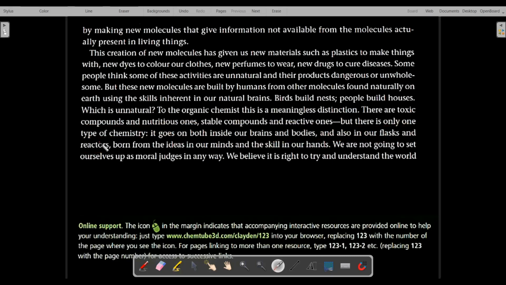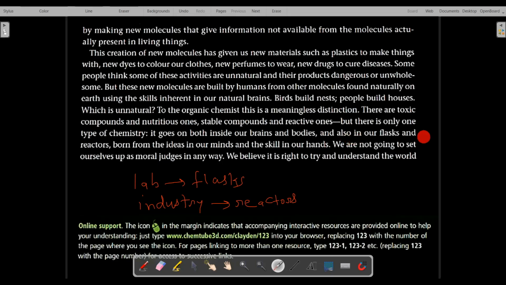And also in our flasks and reactors. Similar to the brains and bodies, it goes on in our flasks and reactors. A reactor means, for example, a nuclear reactor. Similarly, in our laboratory we have flasks, but industry does not have flasks. Industry has reactors.